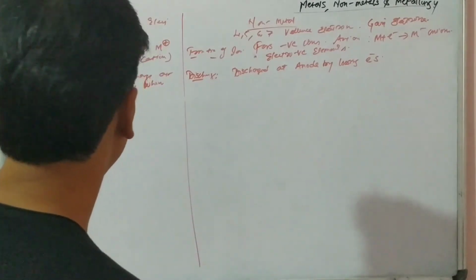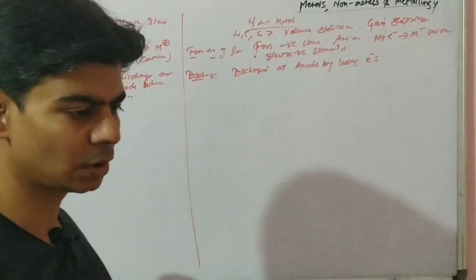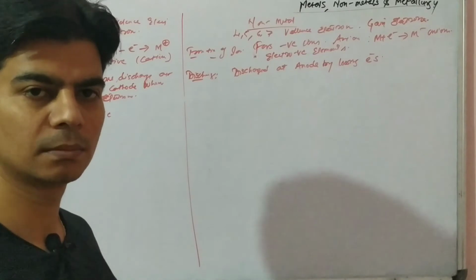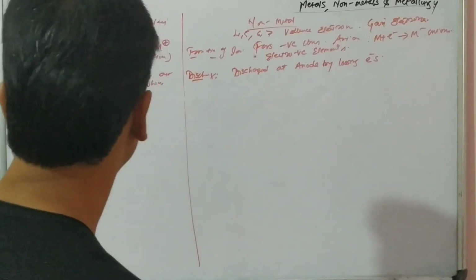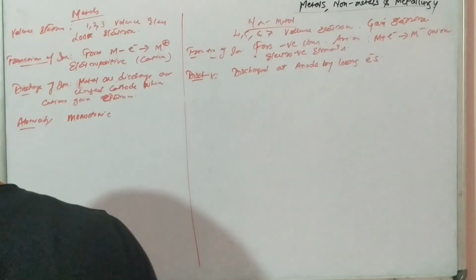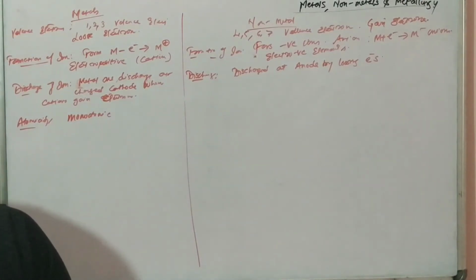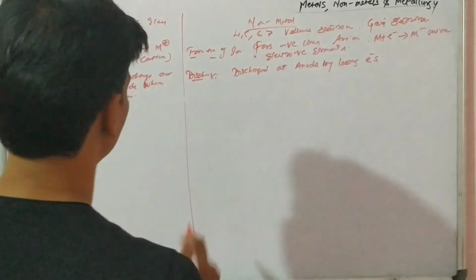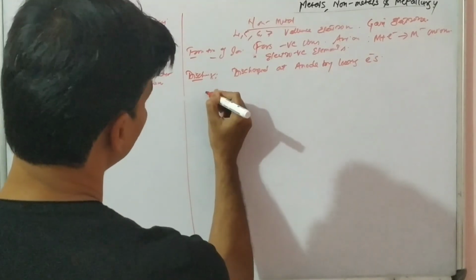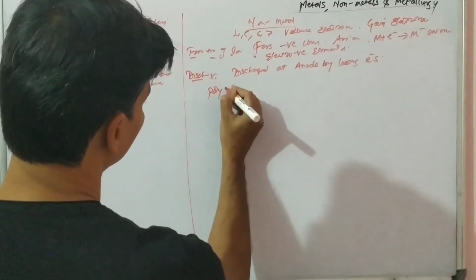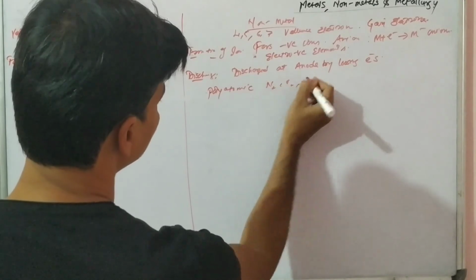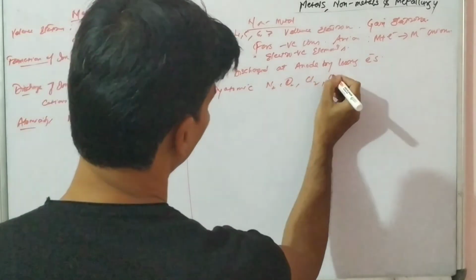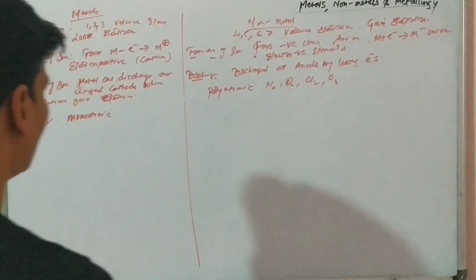But if we talk about gases, we know that oxygen, nitrogen, all these are not monoatomic, they are diatomic, triatomic gases. Atomicity of non-metals is usually polyatomic, like nitrogen, oxygen, chlorine, ozone, right? These all are polyatomic.